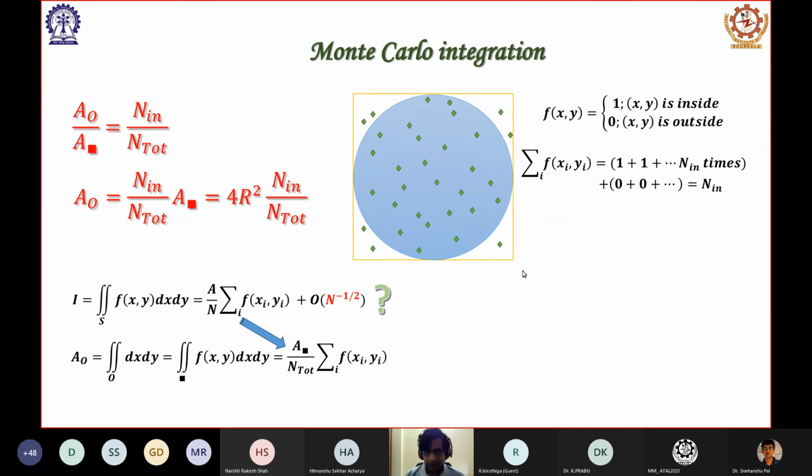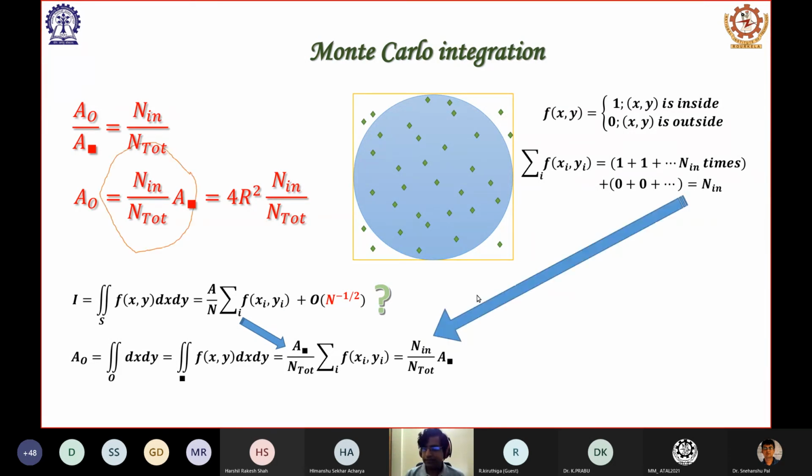which is equal to this thing in the overall outer range. That means for the square, that turns out to be the area of the square, divided by n dot, the total number of points which we are generating, times the summation of f(x_i, y_i), and we have seen that this is equal to n in.